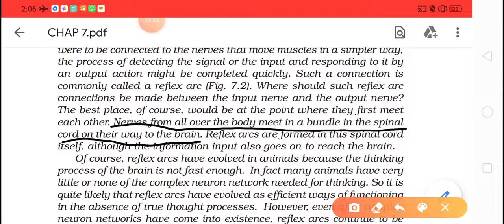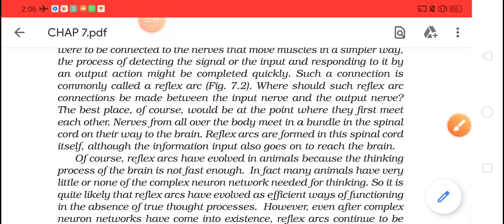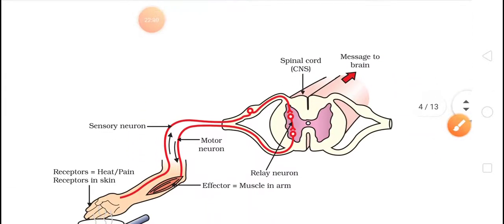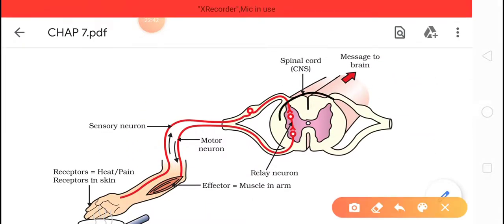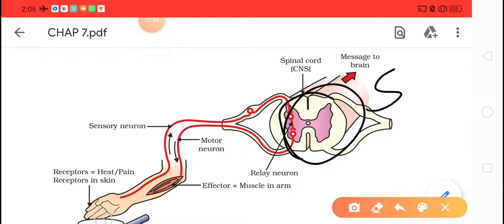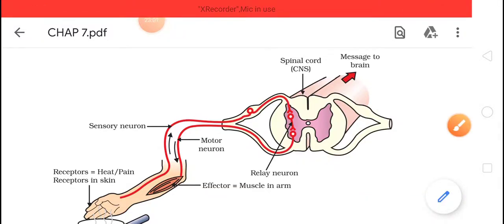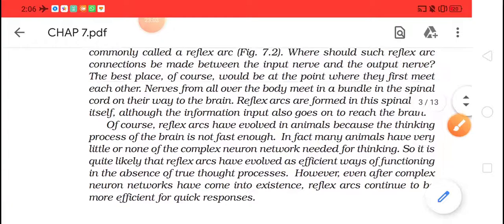So see here, reflex arc, it is bringing the message towards the area which you see here. And what is this area? This is your spinal cord, central nervous system. Now this central nervous system has two parts, brain and spinal cord. So reflex action will bring all the information to your spinal cord. Understood? Yes, let's move further.